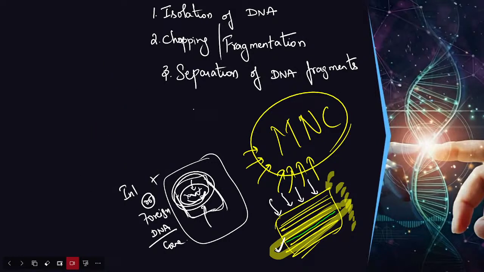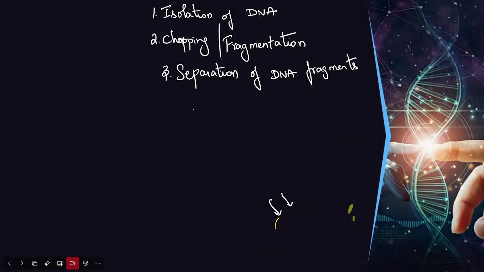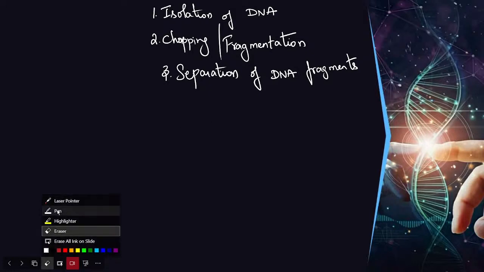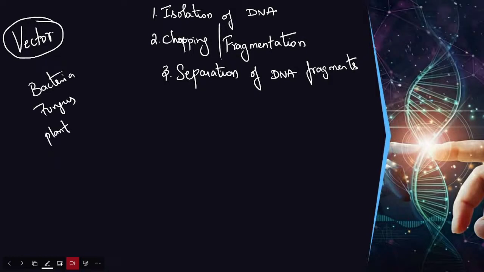That will be called what? Vector. So we are going to transfer the foreign gene or foreign DNA into a vector. What is a vector? Vector is a transporting vehicle. And who will be acting as a vector? Any bacteria, fungus, or any plant cell, or any animal cell. And we have so many other vectors.